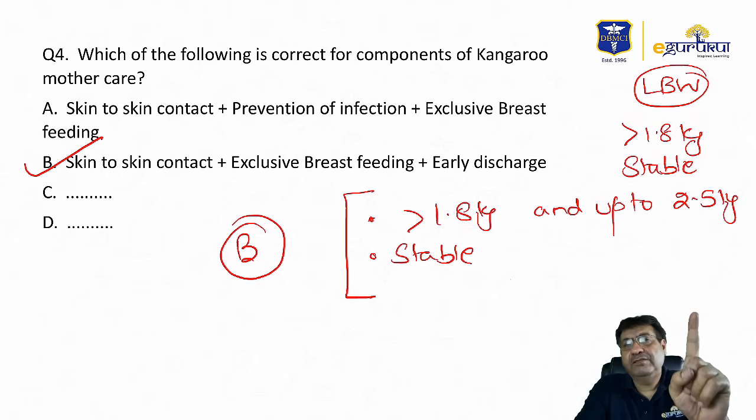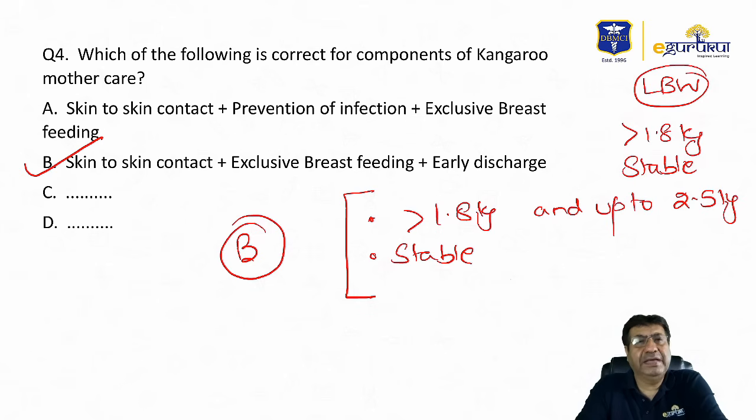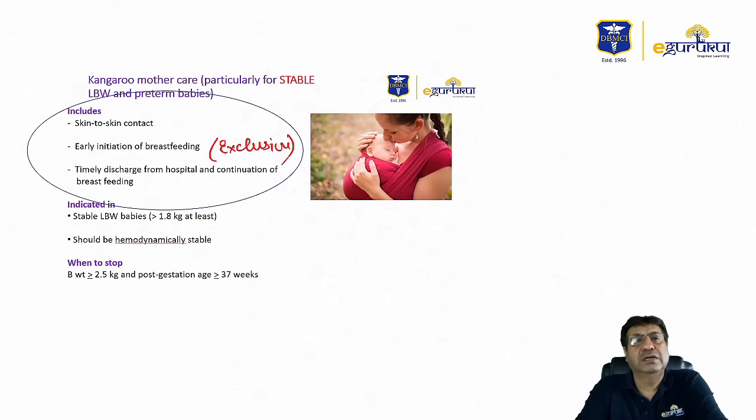Minimum of 1 hour interval of skin to skin contact is necessary. So it's a form of a prolonged skin to skin contact. Therefore for question number 4, the best answer was B, skin to skin contact, exclusive breastfeeding, early discharge. And this is also a question that has directly been asked from our notes, which we discussed in our eGurukul pediatric videos.